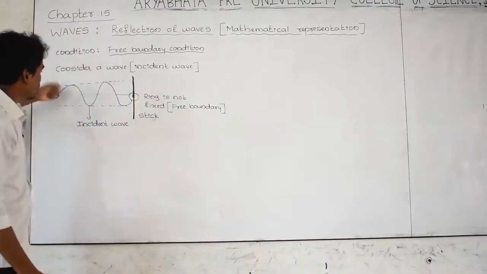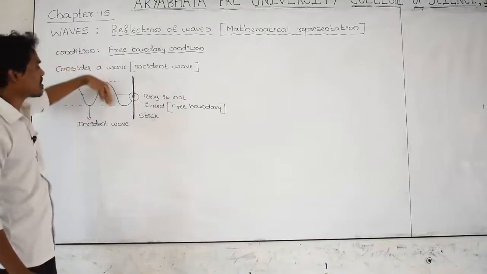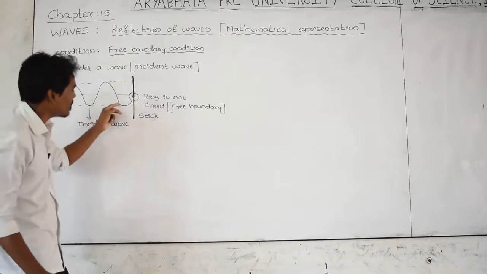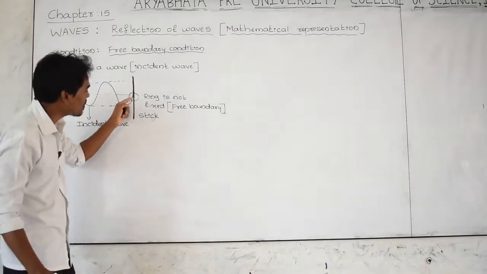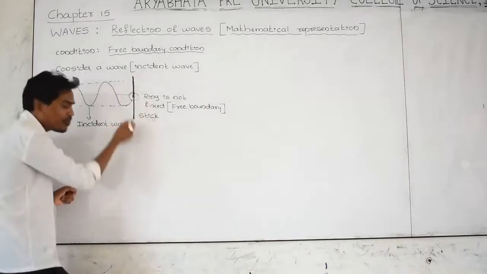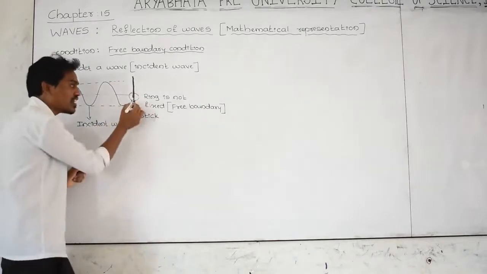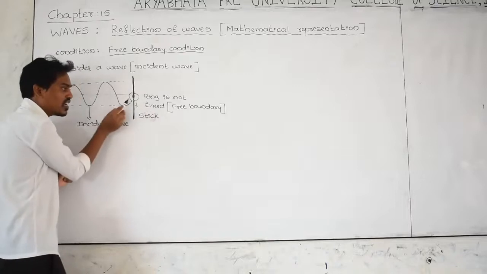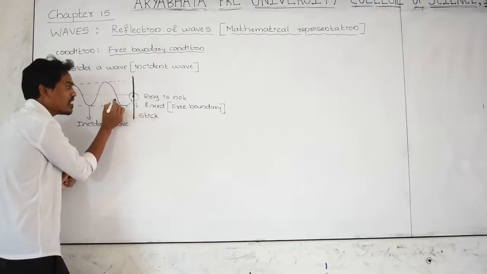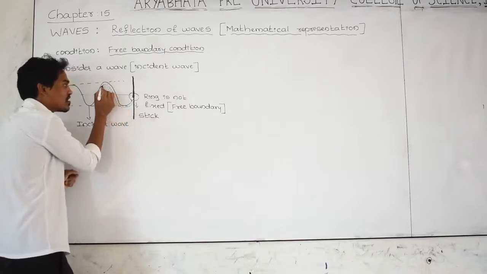If you give a jerk to the hand, the wave moves like this. Suddenly this trough pulls the ring in the downward direction, so the ring is moving down. As a result, the reflected wave moves in the same medium in this direction.